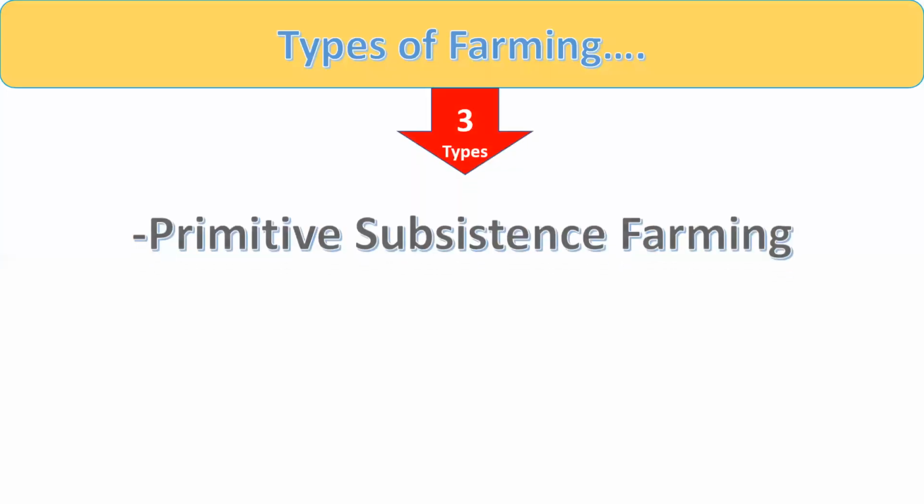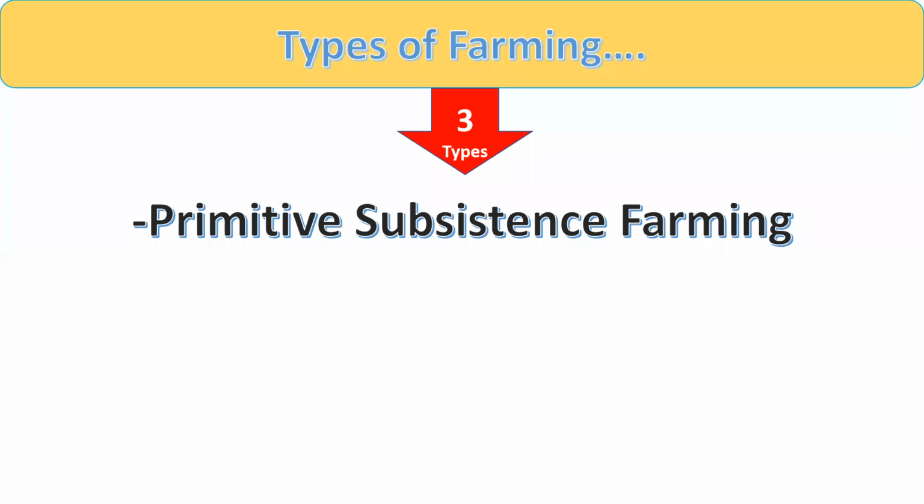Now our next topic would be the types of farming. My dear student, you all well know about the types of farming also. There are three types of farming. The first one is primitive subsistence farming. We will study the features of this activity in the later part of the chapter also.